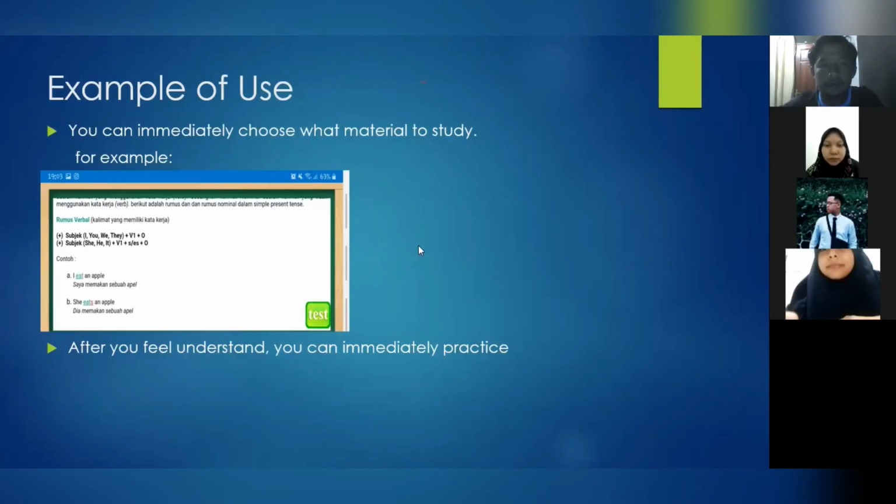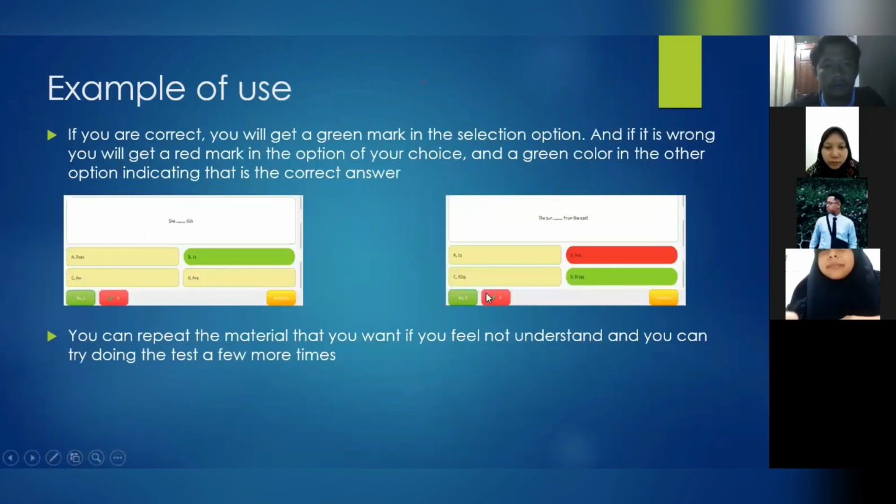Next, how to use. First, you can immediately choose what materials to study. For example, in this below, after you feel you understand, you can immediately practice. Next, this is the test.